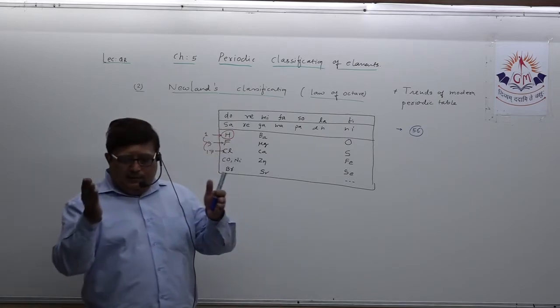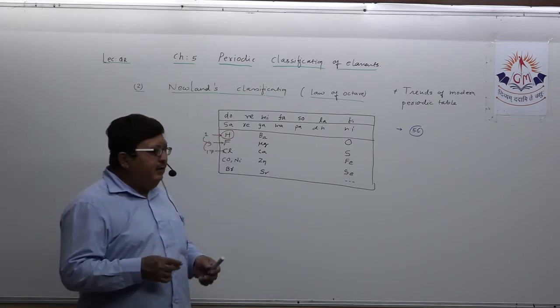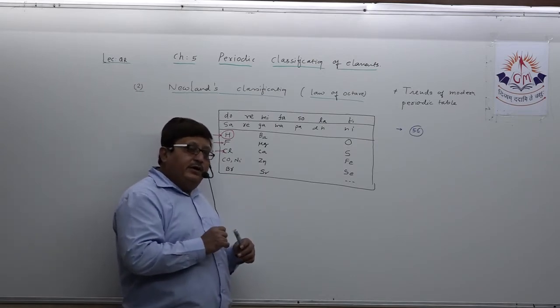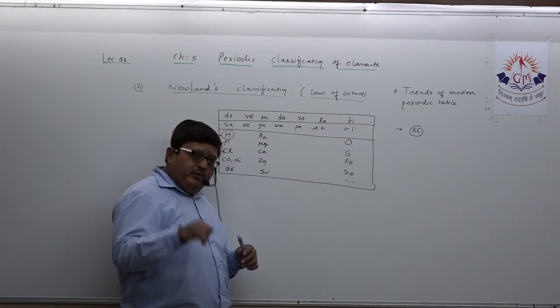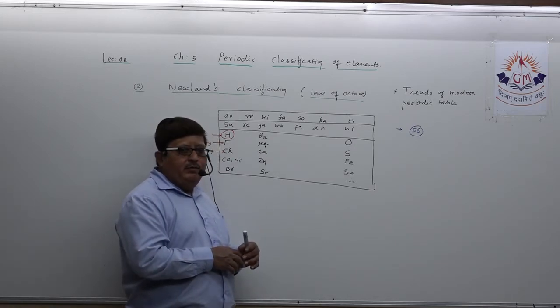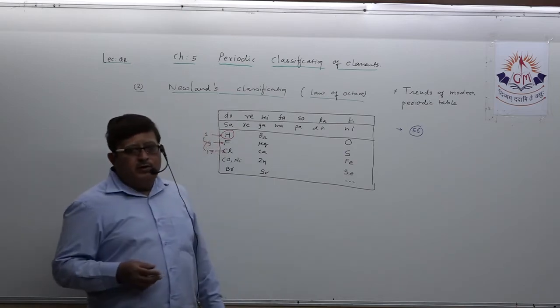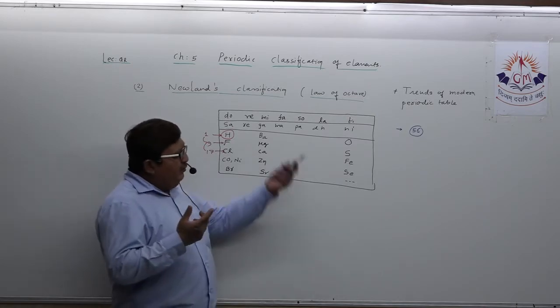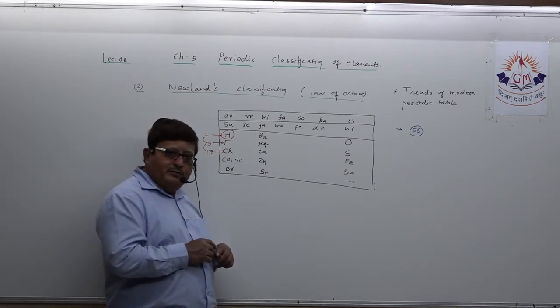No doubt whatever elements were available he could arrange in these 7 groups, but he assumed that since 56 elements were known in his time, no more elements would be discovered. So that is not proper. That was his first limitation.